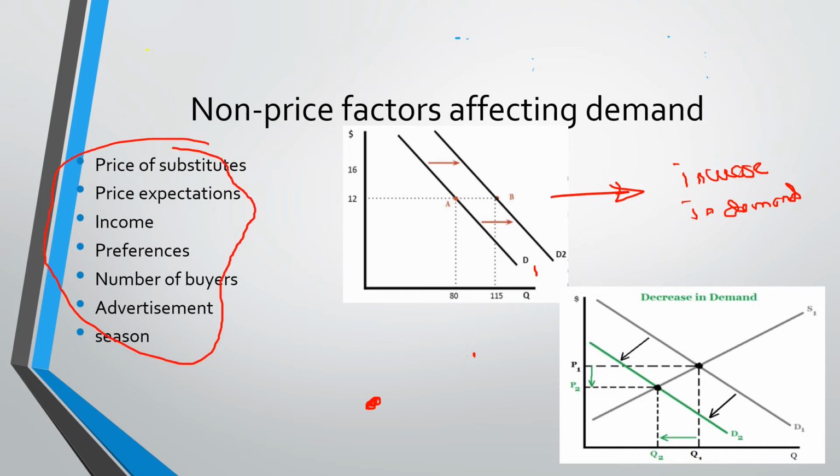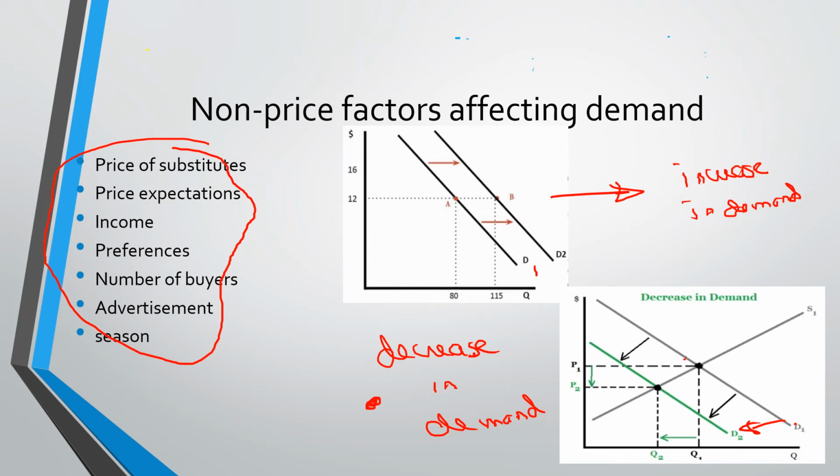And at the same time, when there is a shift in your demand curve, D1 to D2, to the left, you see here a decrease in demand. And the decrease in demand is again brought about by these non-price factors. All of this.